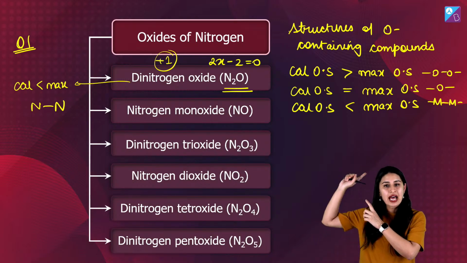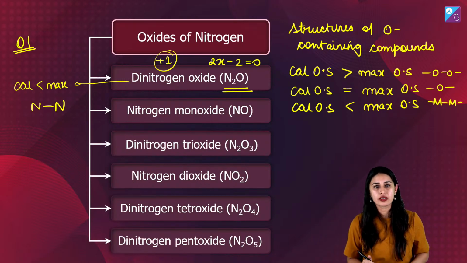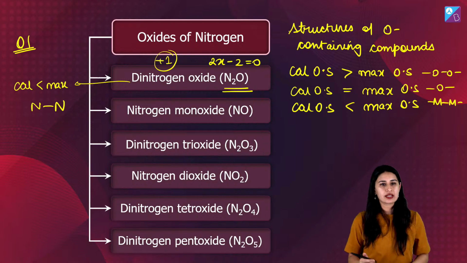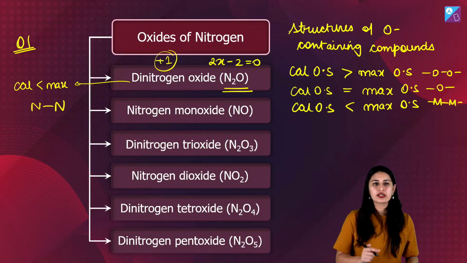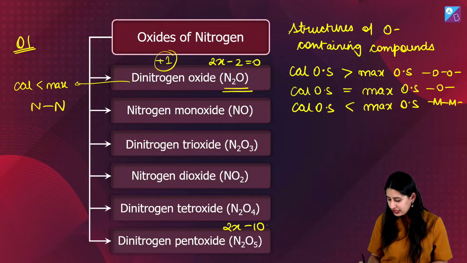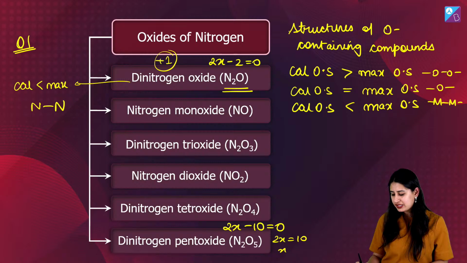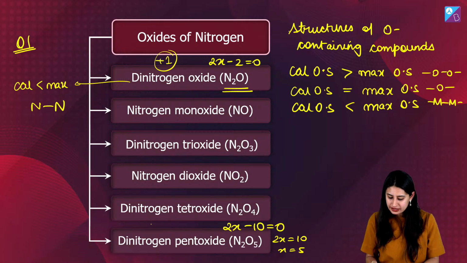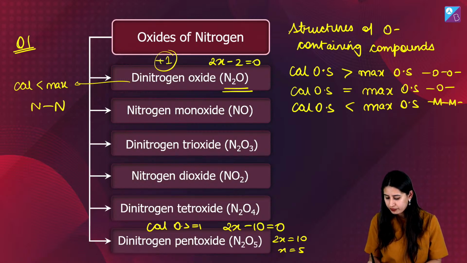But this is the first hack that you need to keep in your mind. Like Swastika is saying N2O5 has peroxy linkage. Let's test whether Swastika is right or not. N2O5, nitrogen, 2x minus 10 is equal to 0. So 2x is equal to 10. So x is equal to 5. That means calculated is equal to maximum.